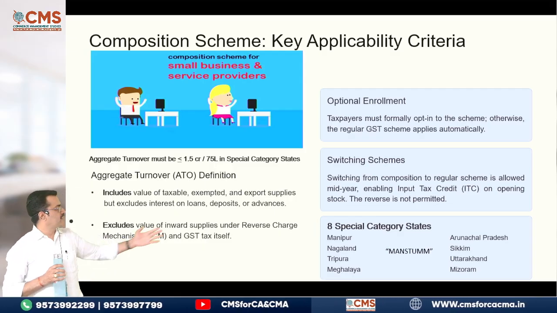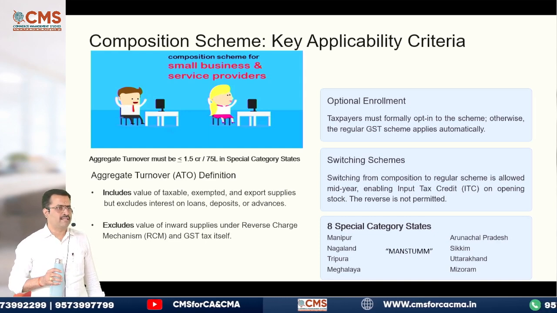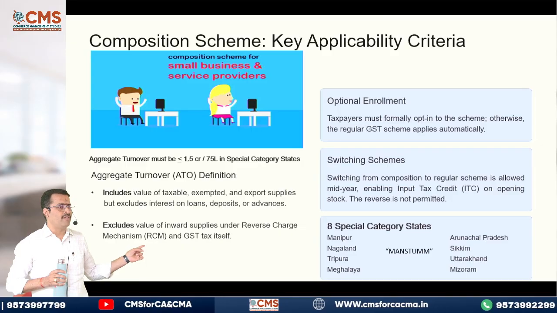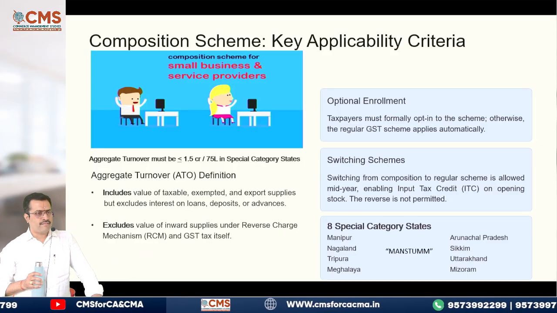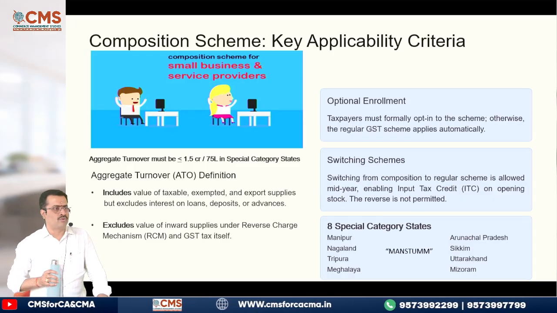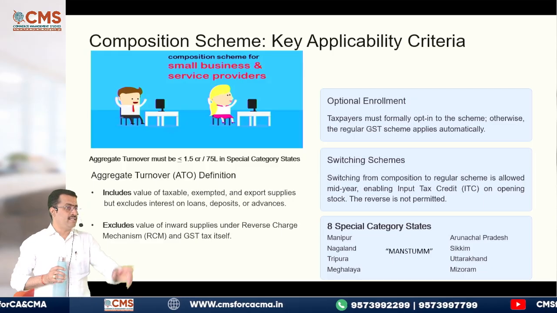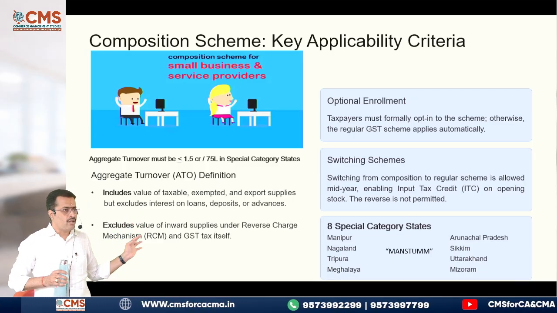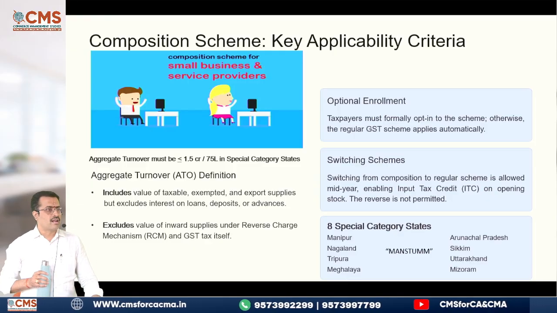Let's see. First, aggregate turnover should not exceed 1.5 CR or 75 lakhs. But here, in the aggregate turnover definition, a small change is there. Please see. It includes value of taxable, exempted and export supplies, but excludes, now this is one important point, interest on loans and advances. In the questions they are asking you this only. Please be careful. Similarly, it also excludes value of inward supplies under reverse charge mechanism.